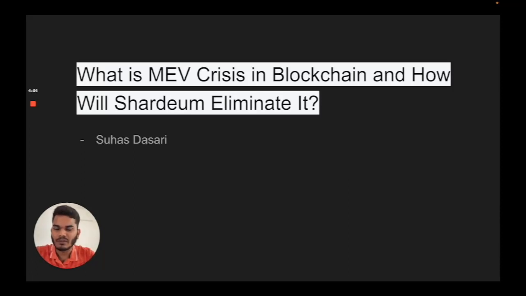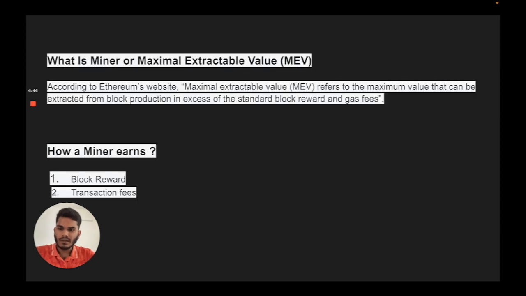In this video we're going to learn about what the MEV crisis in blockchain is and how Shardeum eliminates it. So what is MEV, or miner extractable value? MEV is basically maximal extractable value. According to Ethereum's website, MEV refers to the maximum value that can be extracted from block production in excess of the standard block reward and gas fees.